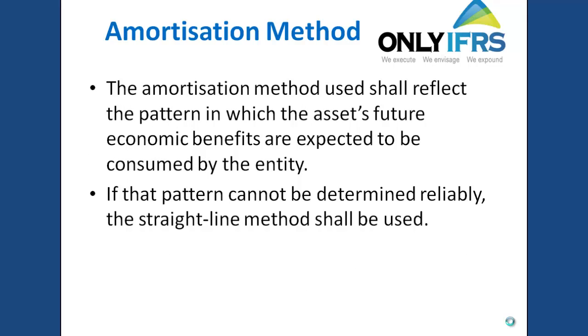So if you know these three points, then next thing is the method of charging amortization. You can charge amortization according to the nature of the asset, according to the benefits that are expected to be produced from using this asset. You can either follow straight line method or any other method, whichever is relevant for the asset.